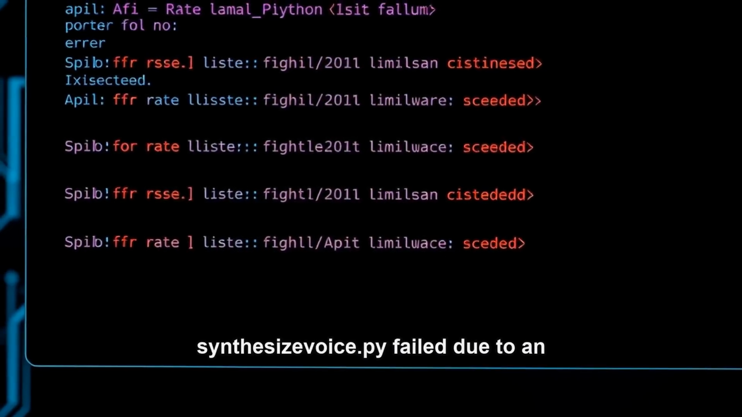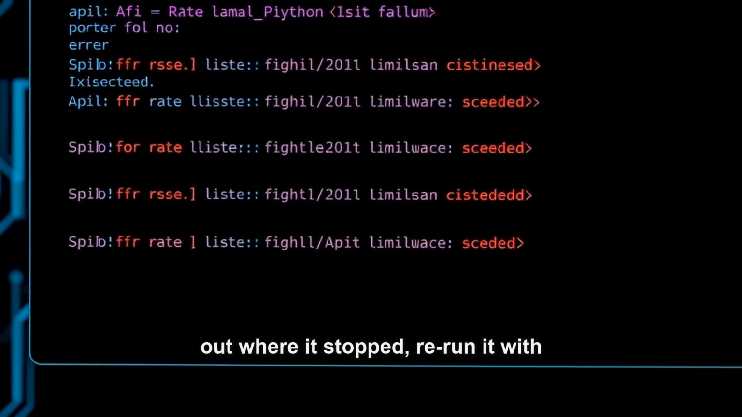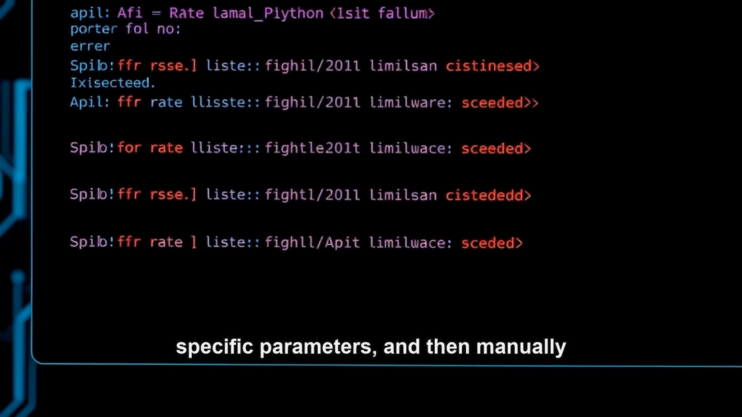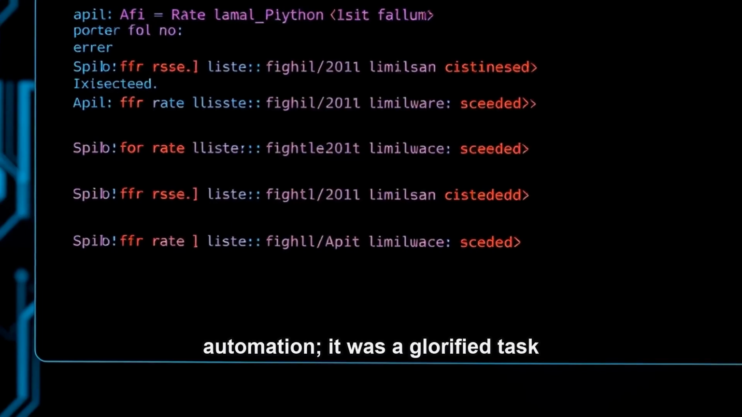If synthesizeVoice.py failed due to an API rate limit, I'd have to figure out where it stopped, rerun it with specific parameters, and then manually kick off the next stage. This wasn't automation. It was a glorified task list.